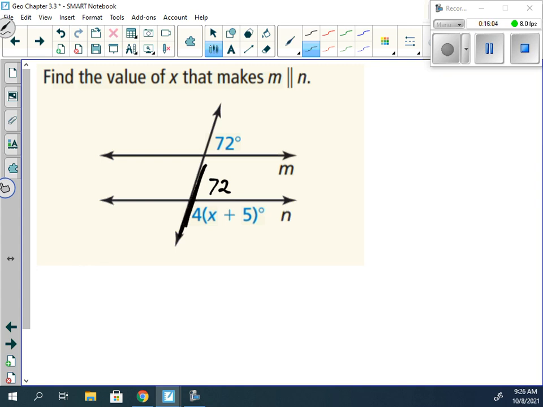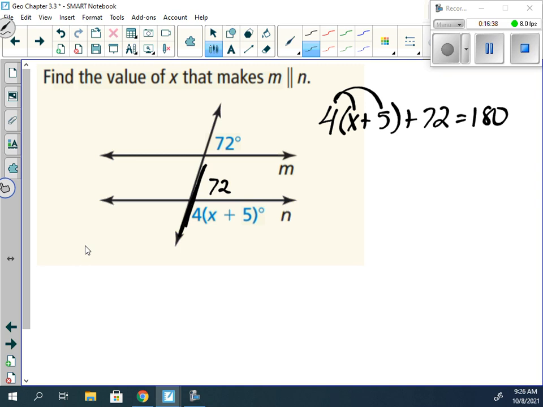But we can also see that these two angles do what? They make a straight line, yes? So they should add together to be 180. So we can say that 4 times x plus 5 plus 72 is equal to 180, because these two angles need to add together to be 180 degrees. What can we do first? Distribute the 4. We're going to multiply it by the x and the 5.